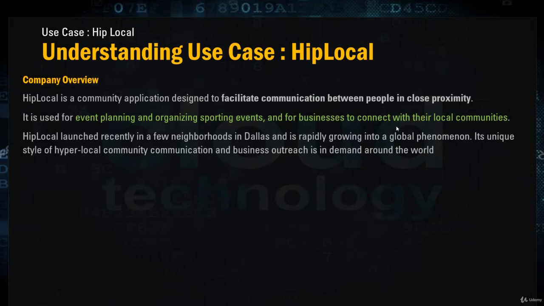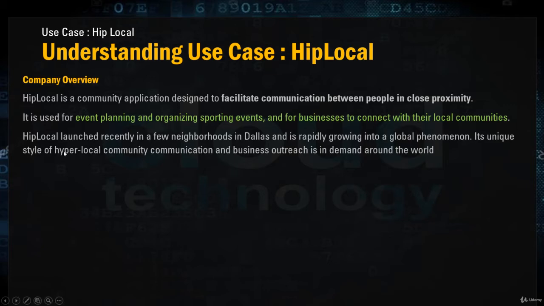So all of that, you can think of, this will connect the communities to other communities, connect the people inside the communities, and business also will go ahead and talk to them or use that particular application. So that is the whole use of this particular application. If you are in say other parts of the world, then definitely there are societies and events that are happening, and you can think of this use case can be applicable to your area as well.